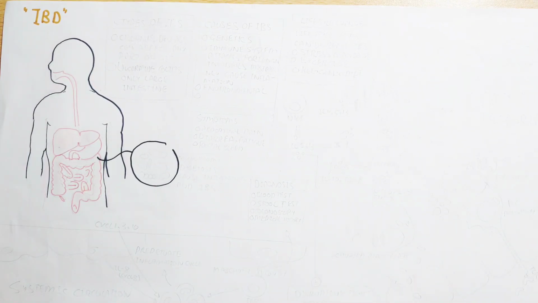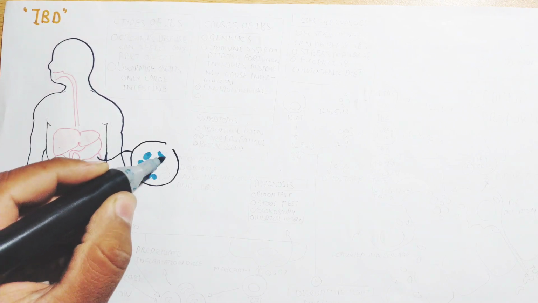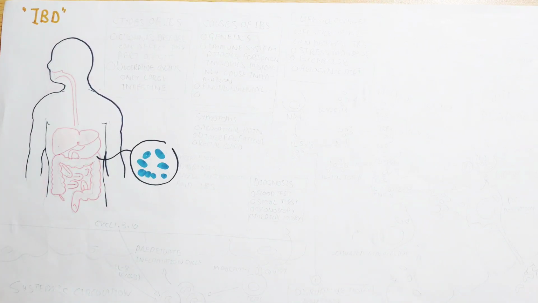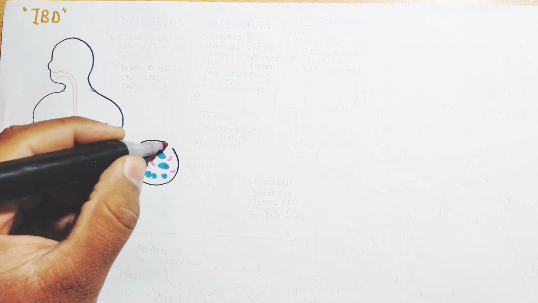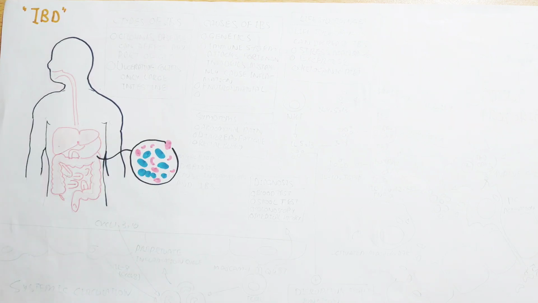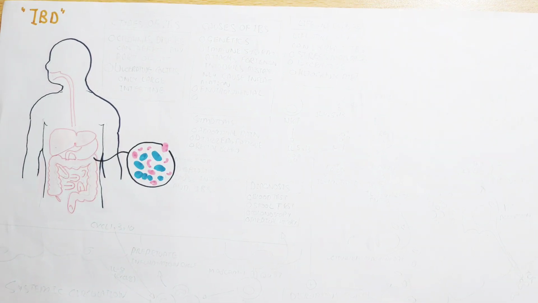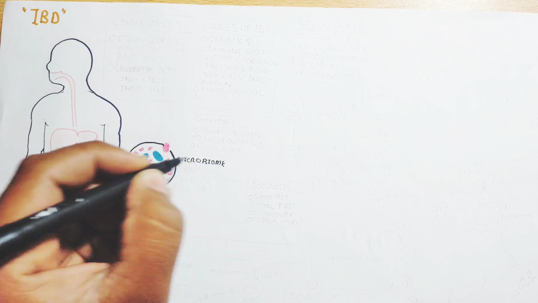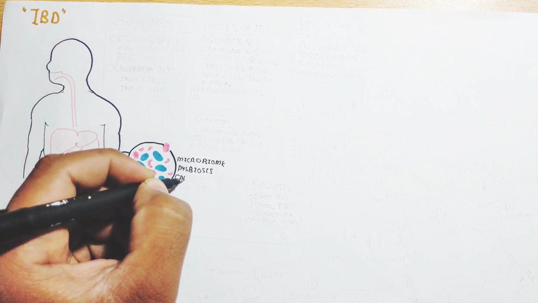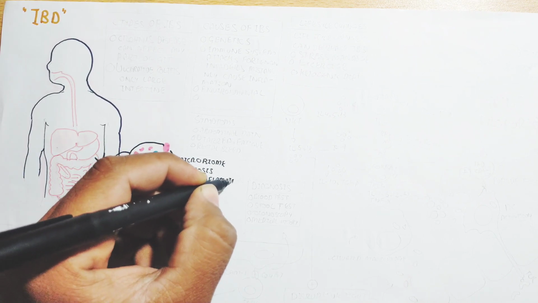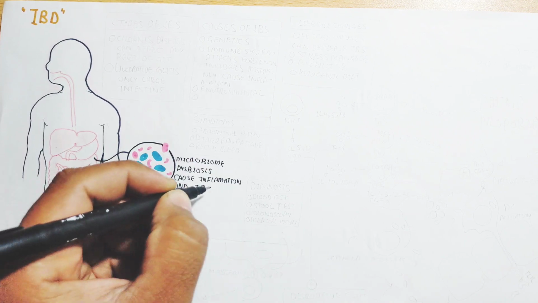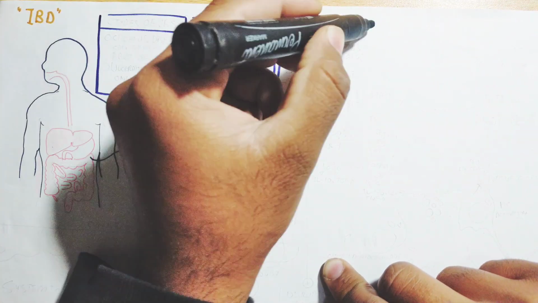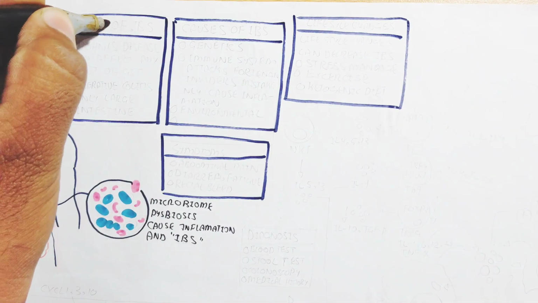This inflammatory bowel disease is a bowel disease due to inflammation in the large intestine. So let's understand about that. The microbiome is present in the large intestine. Microbiome dysbiosis will lead to inflammation and inflammatory bowel syndrome or inflammatory bowel disease. Basically, it's a collection of multiple diseases.